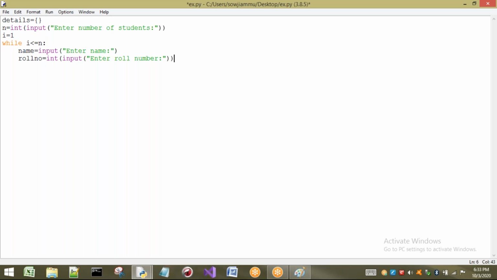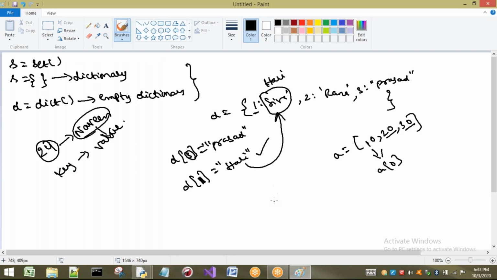Now the concept I have to associate here is that I have to create a dictionary. First, the roll number should be there, next the name should be there. First roll number, first student name. Next, second roll number, his name. Third roll number, his name. Fourth roll number, his name. In this way we have to create a dictionary.